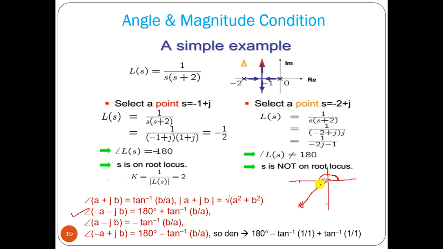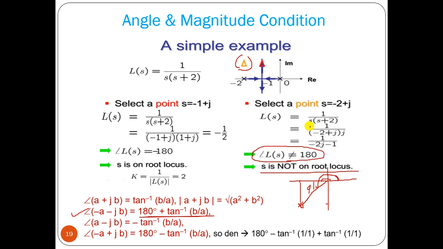We have 180 degree plus this angle phi. This phi is nothing but tan inverse of b by a. So 180 degree plus tan inverse b by a, here tan inverse 2 by 1, tan inverse 2, some value plus 180 degree. So that will not be equal to an odd multiple of 180 degree. So that point does not lie on your root locus.